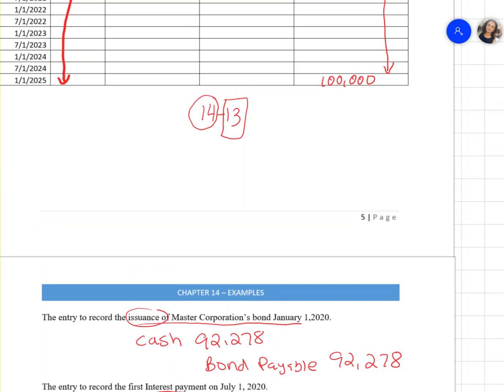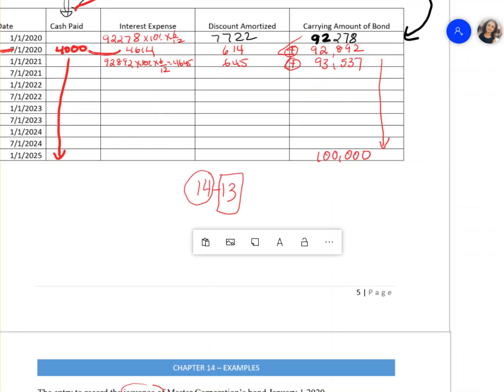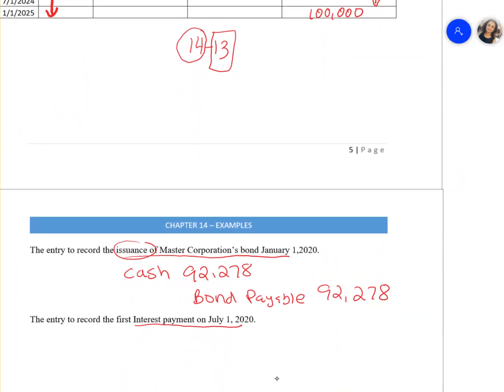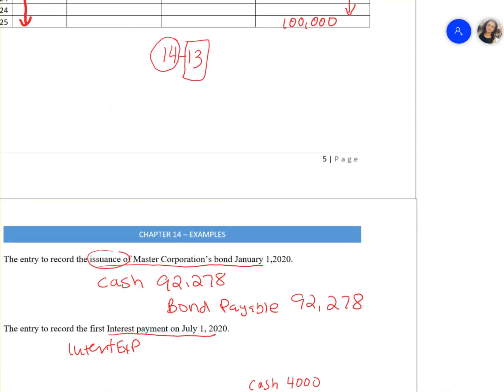Now the second part of the entry is to record your first semi-annual payment. This is on July 1st. In this question we know the cash paid is 4,000, so that's the first thing we're going to do. Now we know debit will be your interest expense. How much is the interest expense? If you look at this table, in this column, it's 4,614, so interest will be 4,614, and bond payable will be 614.